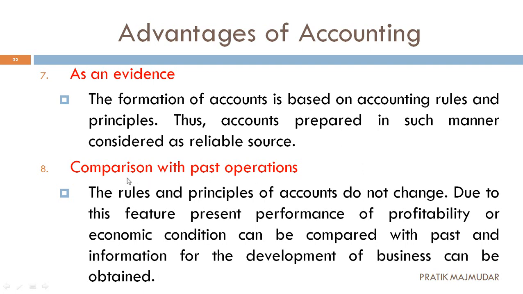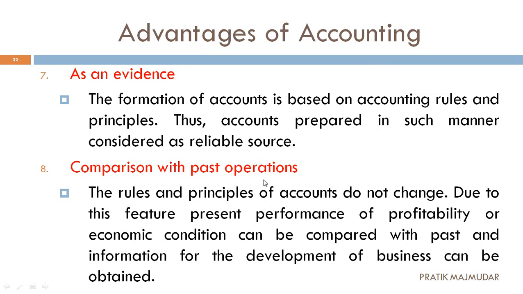Then next one, that is comparison with the past operation. What can we do? As you know, we are making accounts for one accounting year. One accounting year means 12 months. The year starts from the 1st of April and ends on 31st March. So for that particular year, we are creating an account. We can compare our data with the past operation and compare our performance on the basis of whether we have taken the profit, or whether we are not able to maintain the profit.